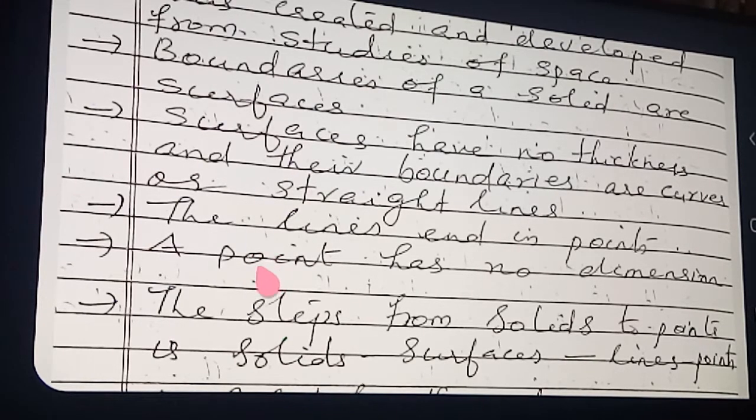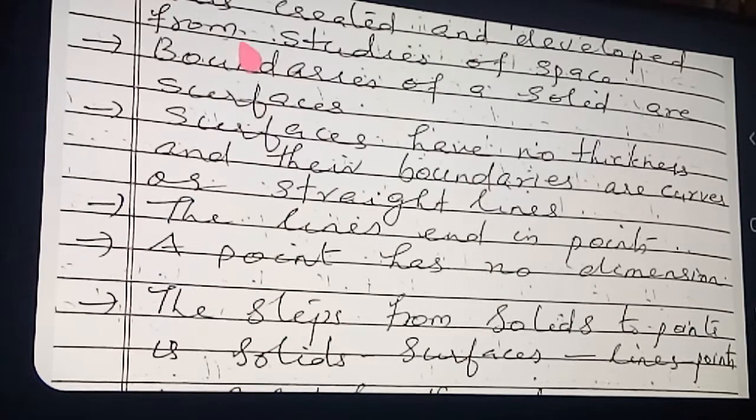This edge you can see 2 points are coming on. Yes, a point has no dimension. How are we marking a point? Usually we mark a point with a dot. It has no dimension, it has no size also. So a point has no dimension.